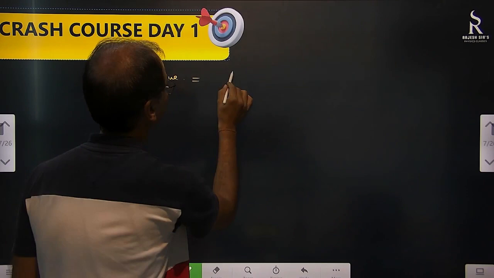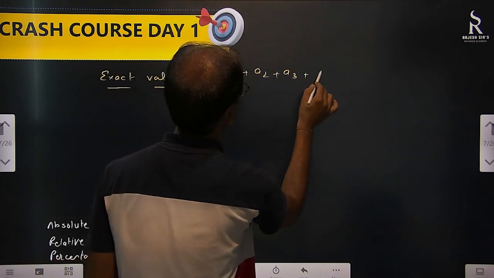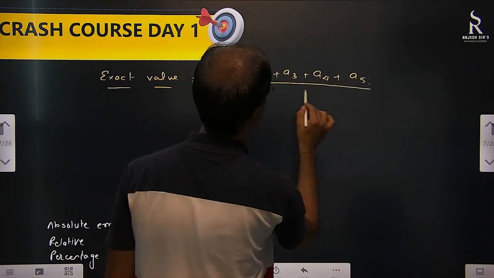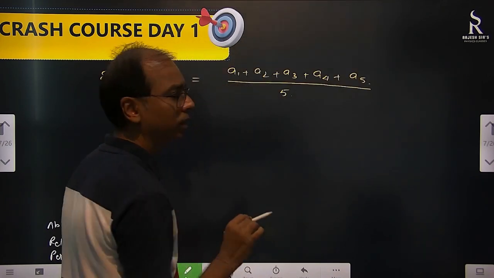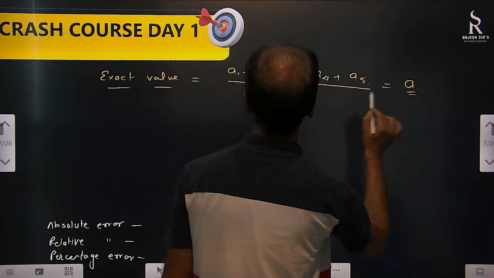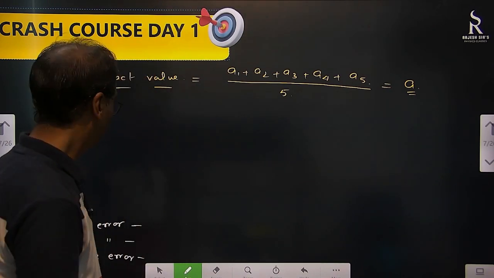First reading you got A1, second reading A2, third reading A3, fourth reading A4, fifth reading A5. Then you took its mean. So whatever comes out, suppose A, this is the exact value. And then let's talk about absolute error.